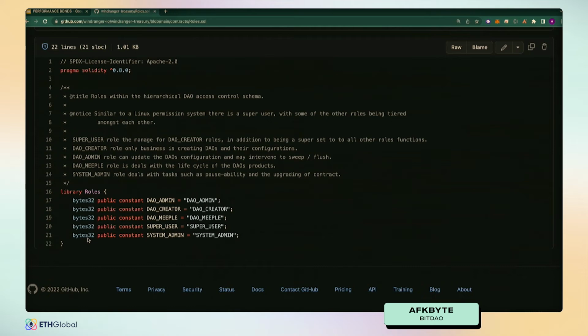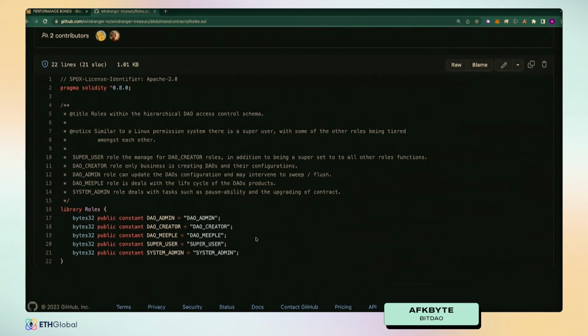So we have the DAO admin and the DAO creators who are able to deploy these bonds and manage the admin functions such as setting timestamps and so on and so forth within them. We have DAO meeple, which is typical DAO users who are then able to interact and maybe stake and claim guarantors. We have the super user, which obviously has all permissions within it. And then we have a system admin who is able to pause and unpause contracts in case of emergency.